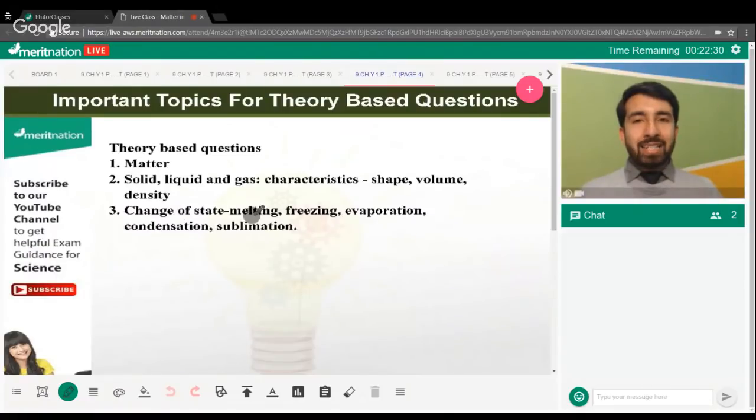Moving on, the next is change of state. You can be asked about the definition of these processes: melting, freezing, evaporation, condensation, sublimation. All these processes can be asked in your exams. Also, you can be asked about the Bose-Einstein condensate and plasma, which are two more important states of matter. You'll be asked to write down their characteristics. So these are the general topics from which questions can be asked in your exams.